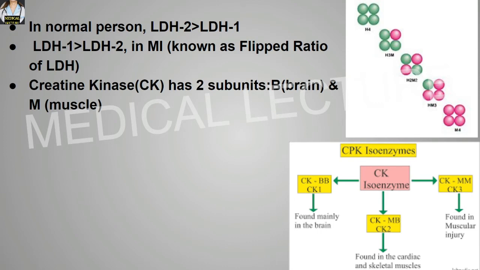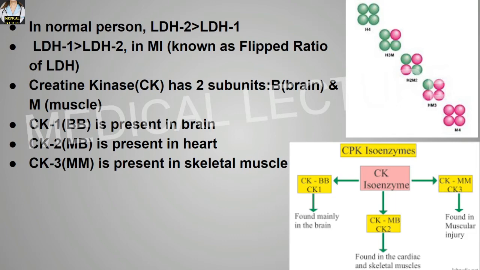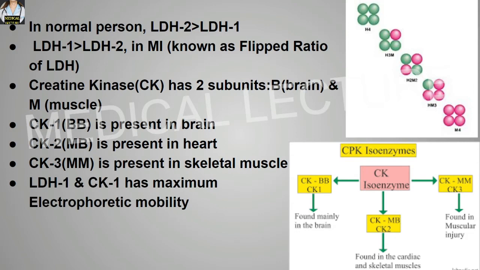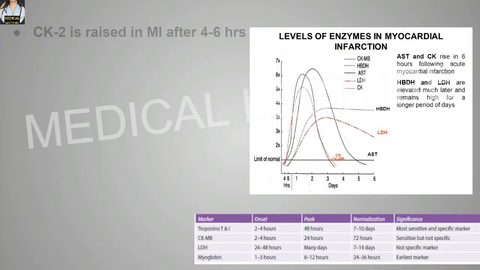Creatine kinase has two subunits B and M, that means brain and muscle. CK1, or creatine kinase 1, BB, is present in the brain. Creatine kinase 2, that means the MB, is present in the heart. Creatine kinase 3, MM, is present in the skeletal muscle. LDH1 and CK1 have maximum electrophoretic mobility. LDH5 and CK3 have least electrophoretic mobility. CK2 is raised in myocardial infarction after 4 to 6 hours.